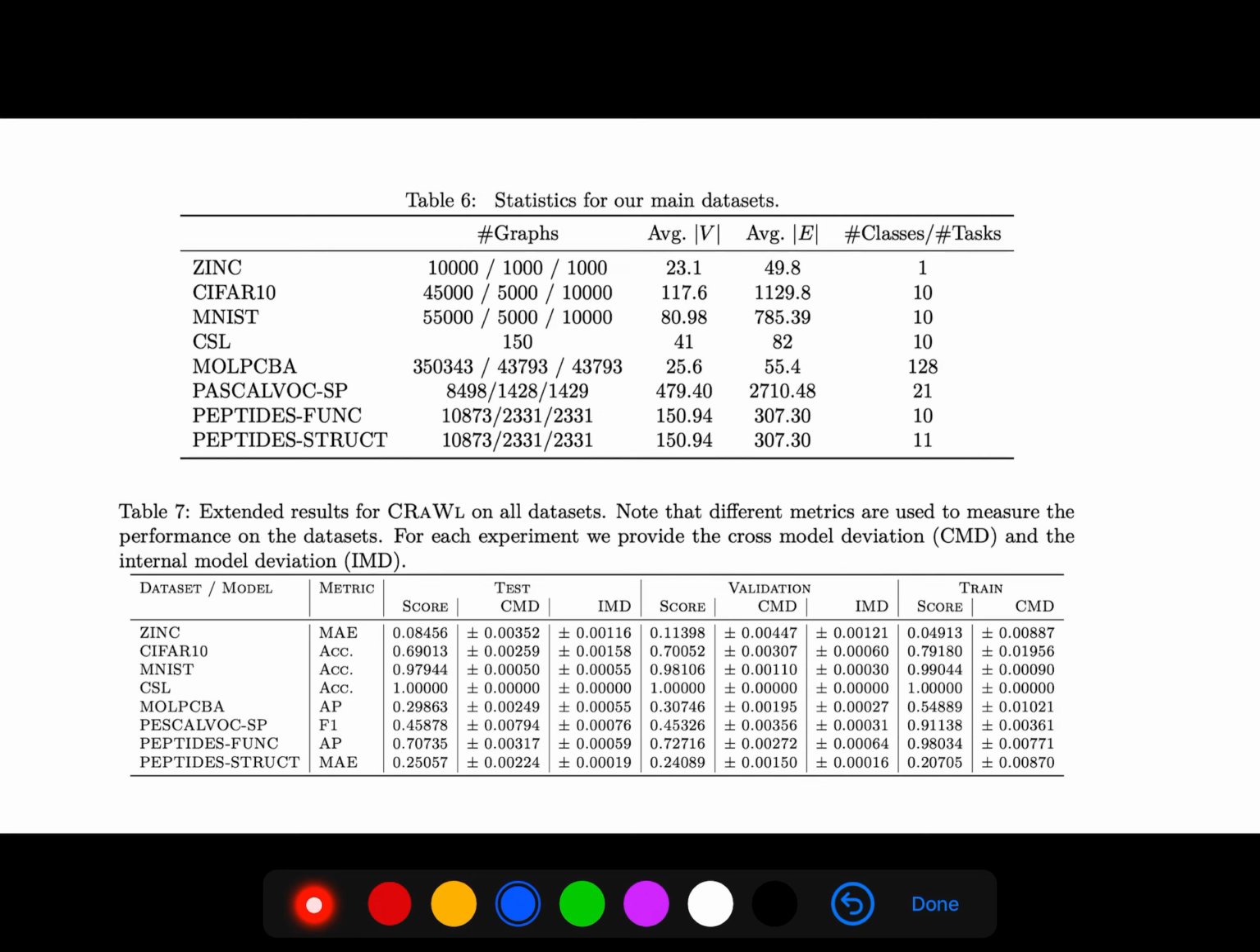So these are the data sets that they use. Peptides, these are very good, for example, Peptides-struct has 11 classes.